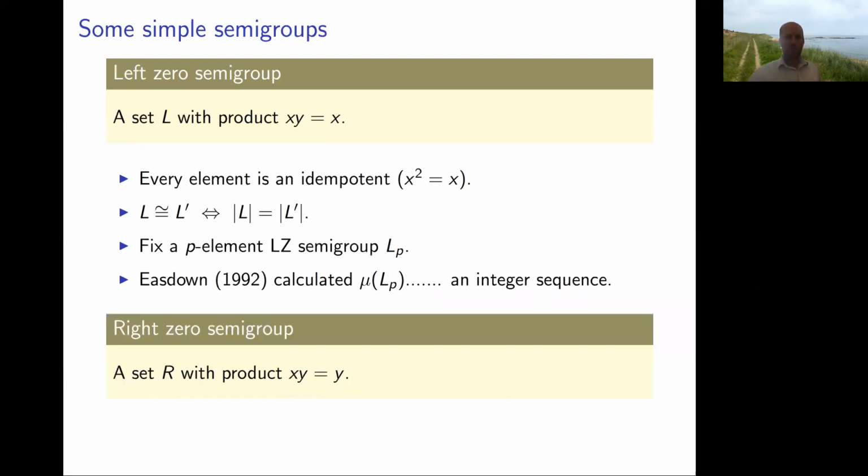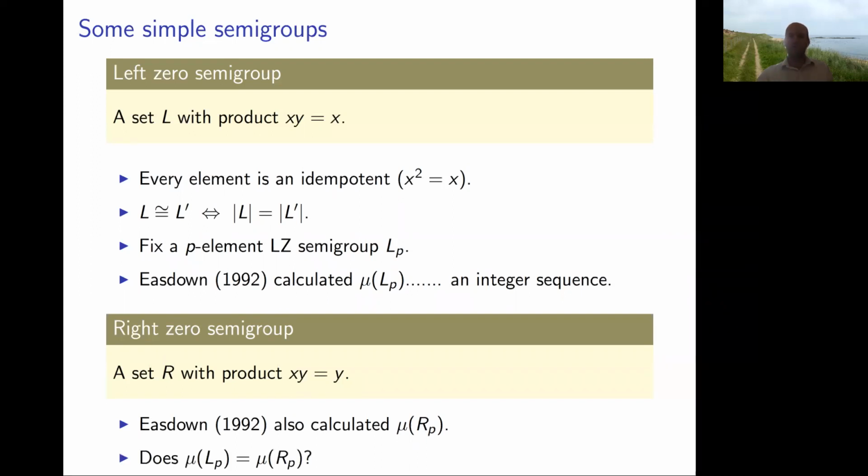All right, obviously we have right zero semigroups, where every product just gives you the right element. And of course, we can ask what's the minimum degree of these things. Easdown also calculated this sequence. One obvious question is, the semigroups are basically the same, right? Just left-right duals of each other. Do we get the same minimum degree?